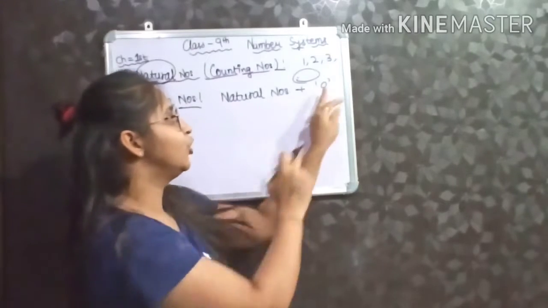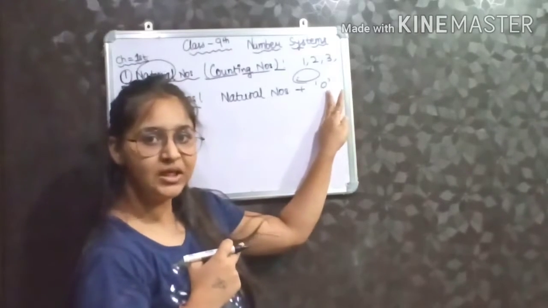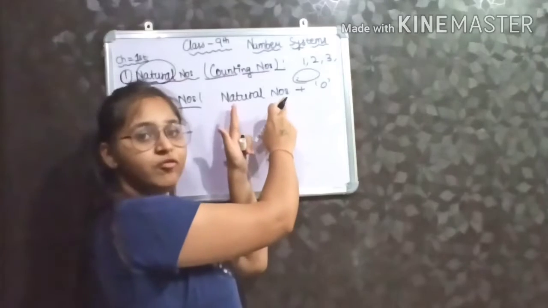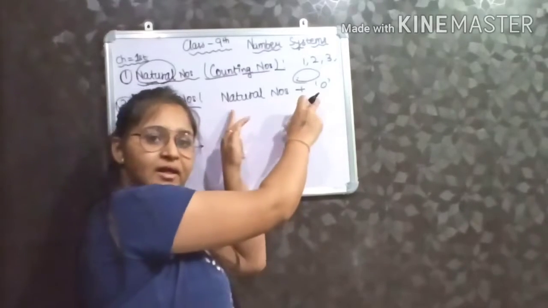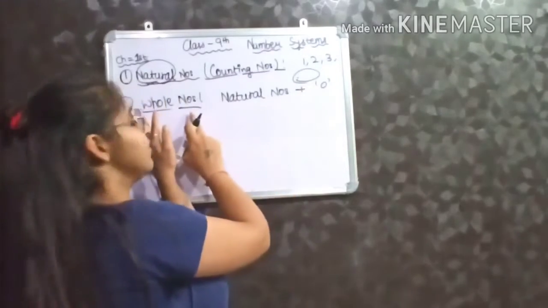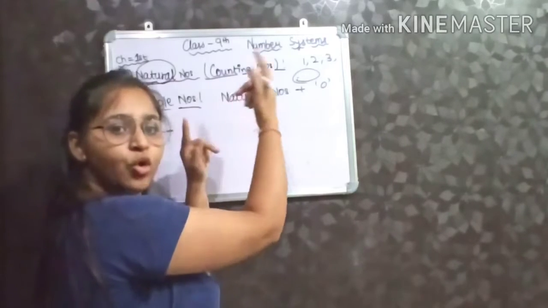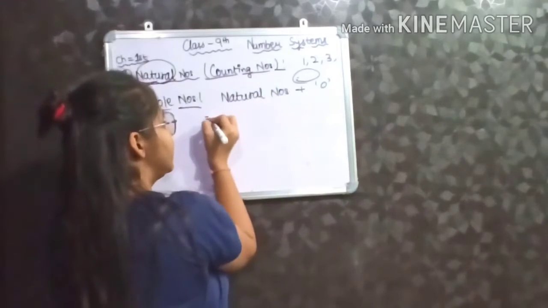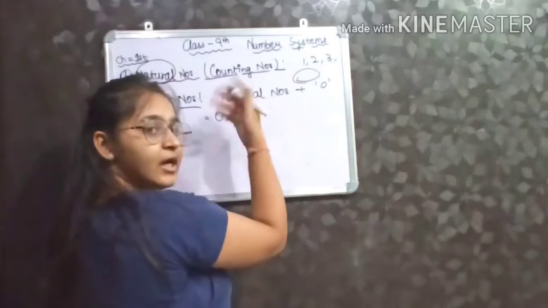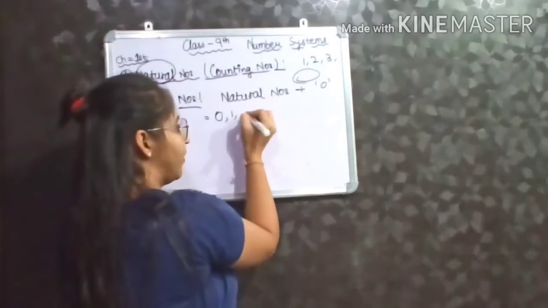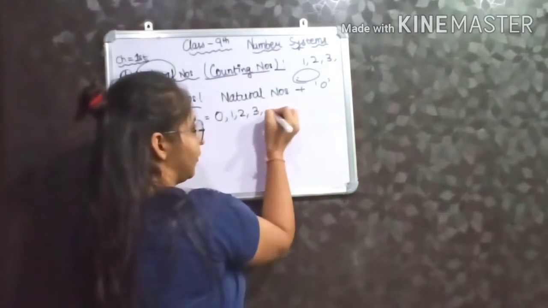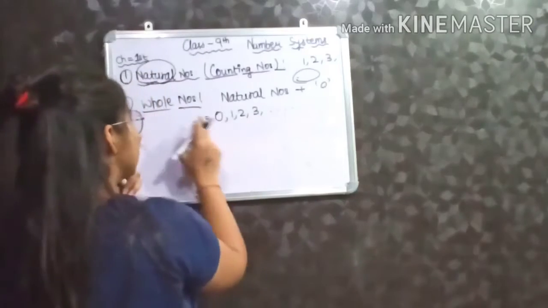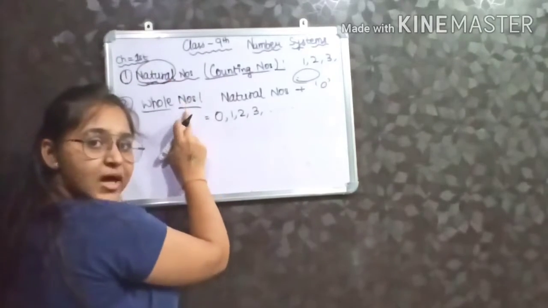It means you are taking 0 into the collection of natural numbers and then this new collection becomes whole numbers. So whole numbers start from 0 and then natural numbers. Natural numbers are 1, 2, 3 up to ... So these are natural numbers, these are whole numbers.